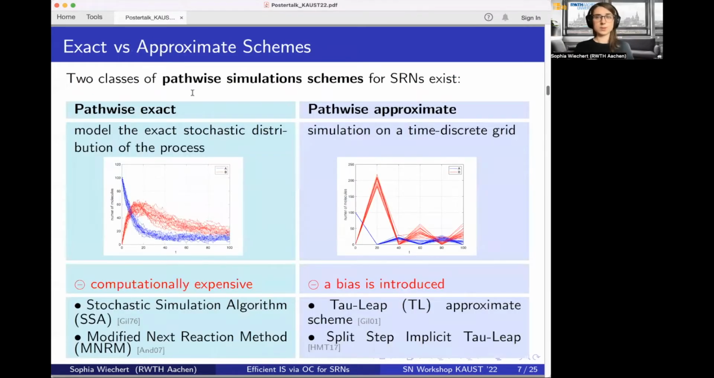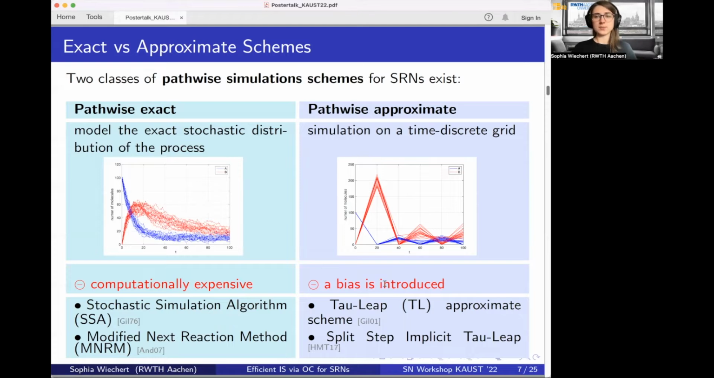Of course, in order to build a Monte Carlo estimator for stochastic reaction networks, we need a way to sample from a stochastic reaction network. And therefore, we have two options. We can either use a pathwise exact scheme. This models the exact stochastic distribution of the process, but the drawback is that this is computationally expensive, especially when one of the channels fires frequently. On the other hand, we can use the pathwise approximate scheme, which models the dynamics only on a discrete time grid. This is computationally faster, but might introduce a bias term.